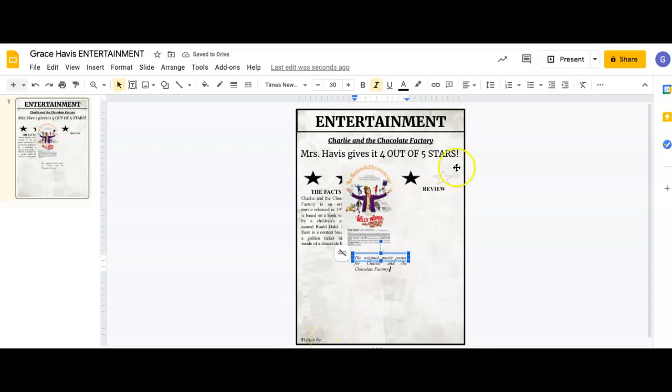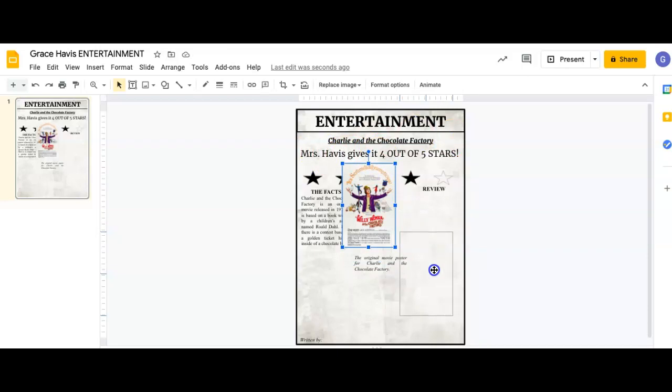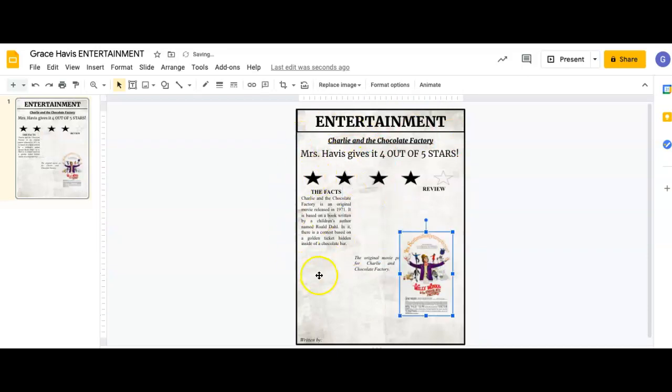So as a quick review, name of what you're reviewing, your name, how many stars, fill in the stars. Let me move this. Give me some facts about it. What's it about? What happens? Be sure to include what type of media it is, and then an explanation for your review. And then last but not least, add some images. Can't wait to read your reviews.